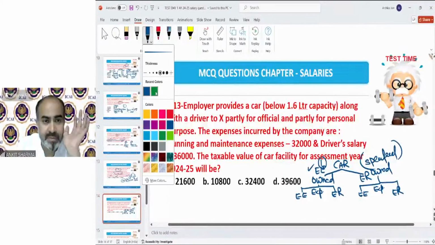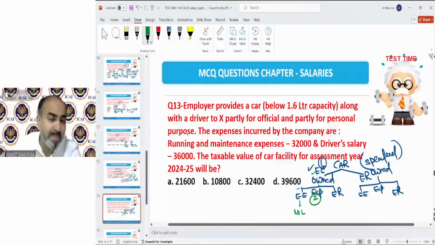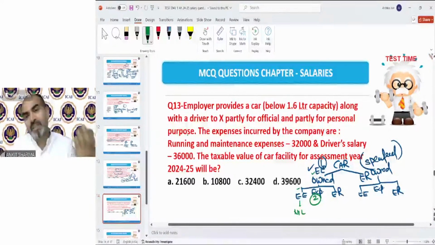Then the second thing you need to check is who bears the expense, whether it's employee or employer. If car is owned by employee and expenses met by employee, then there is no perquisite. Perk means my personal expenditure paid by employer. So if car is mine, expenses is mine, where is the benefit? There is no benefit. So there is no perquisite.